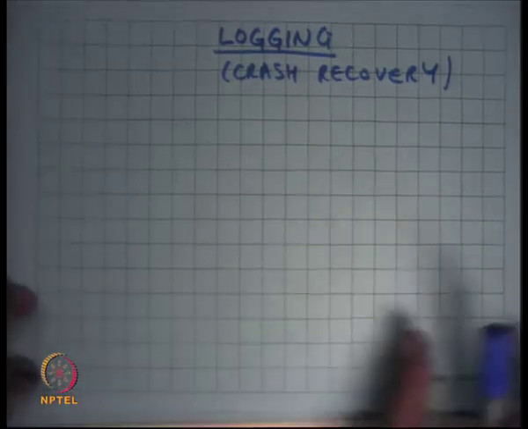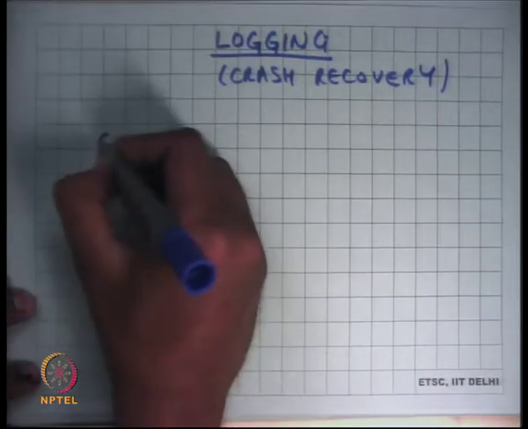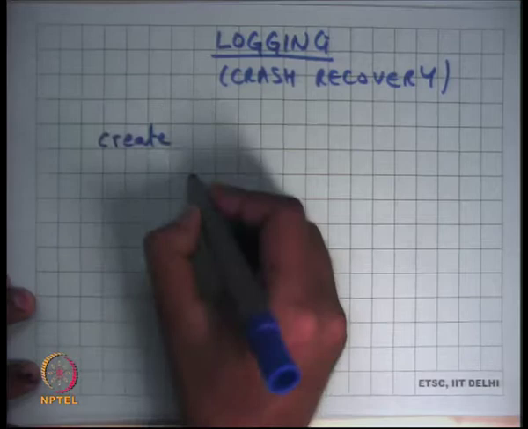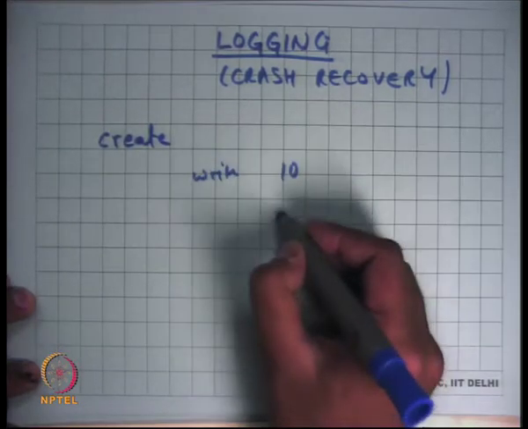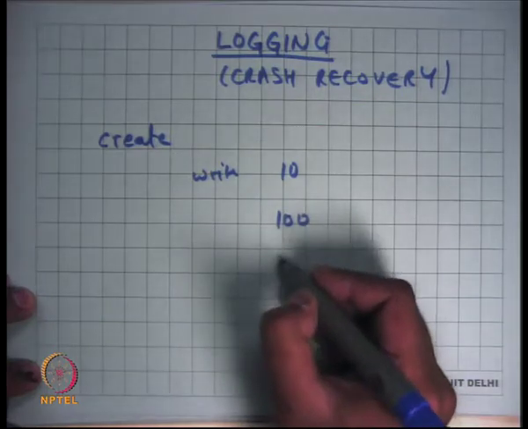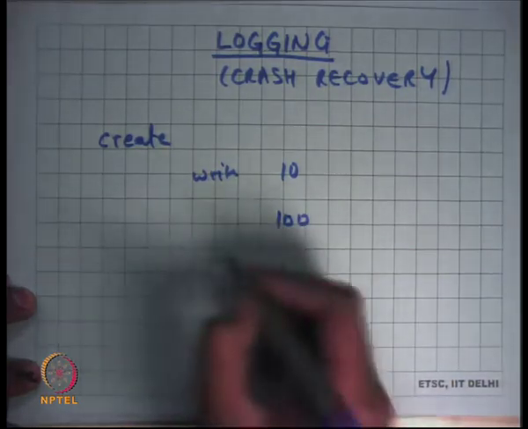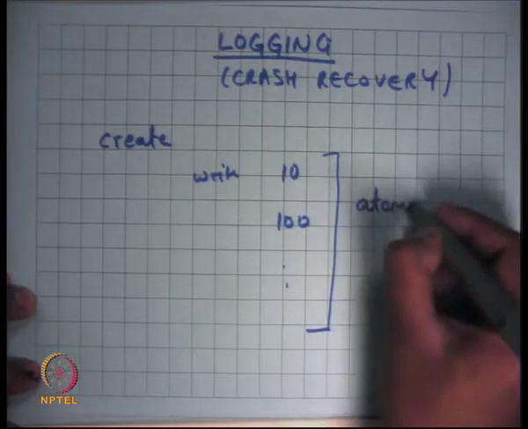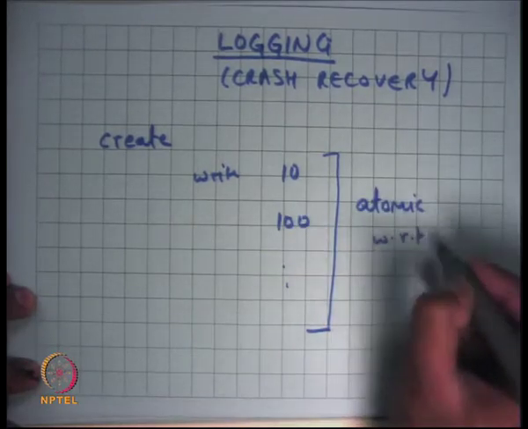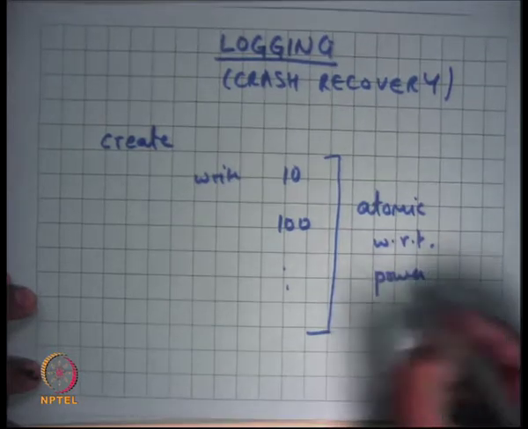The idea is that, let's say there's some system call, let's say create, and it's going to write to block 10, then 100, and so on. And you want to make sure that these operations are atomic with respect to power failures.